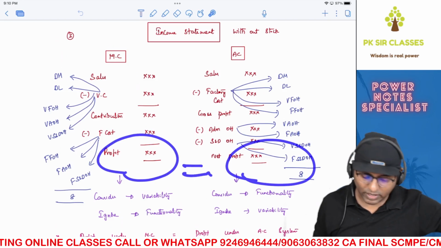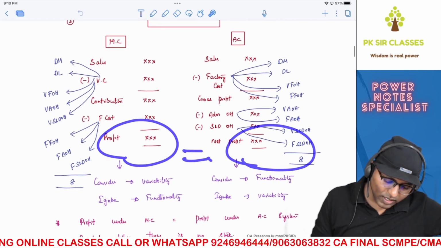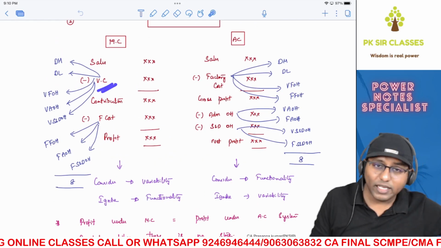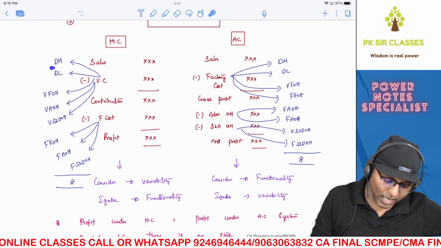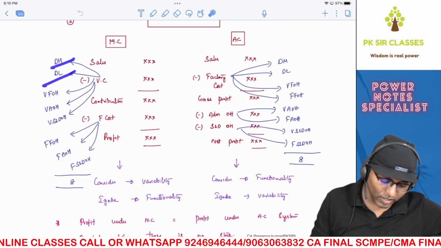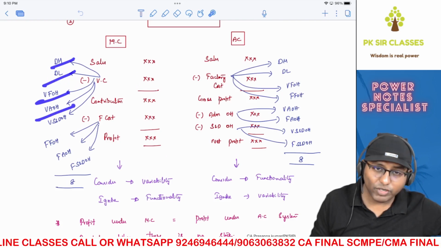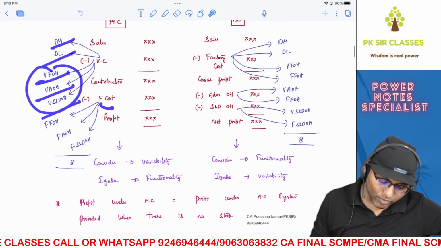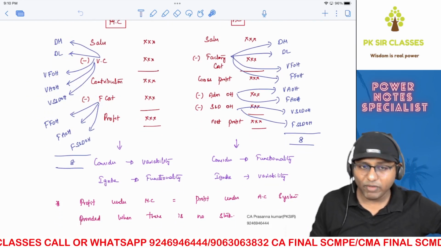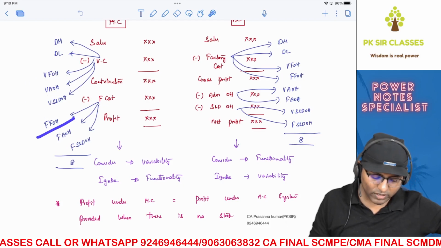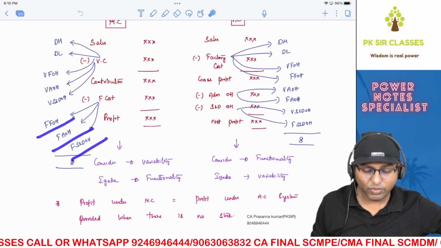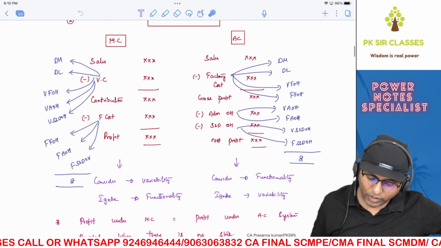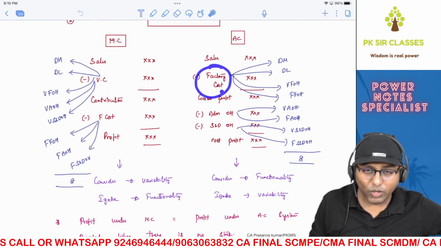Now you can ask me, how is that, sir? We can just verify. Here, variable cost means, what is present inside it? Direct material, variable direct labor, variable factory overheads, variable administration overheads, variable selling and distribution overheads, three buildings. Similarly, when it comes to fixed cost, we have three buildings. Each building will have its own fixed cost. So fixed factory overheads, fixed administration overheads, and fixed selling and distribution overheads. There ends the matter.